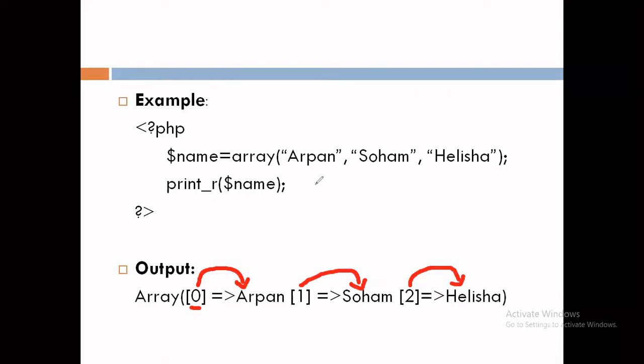Here I have not specified an index number for any of the elements. So by default, PHP will create a numerical array. For that, it will allocate index 0 for Arpan, 1 for Soham, and 2 for Alisha. Now let's look at a practical demonstration of a numerical array.